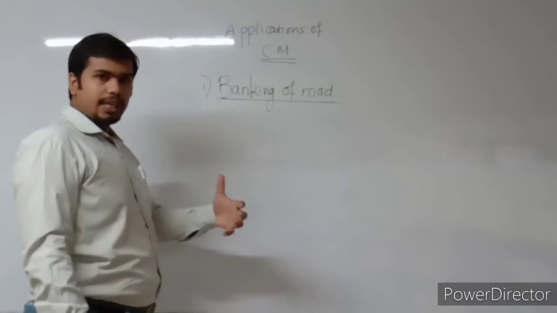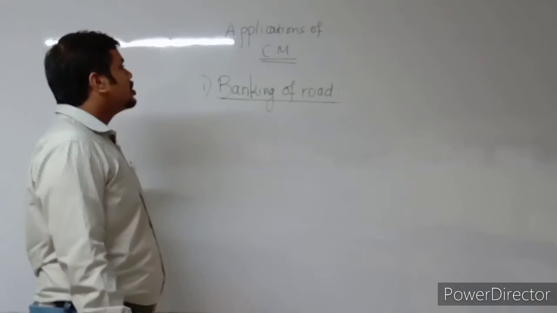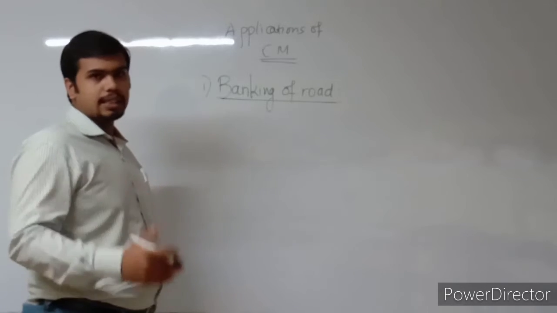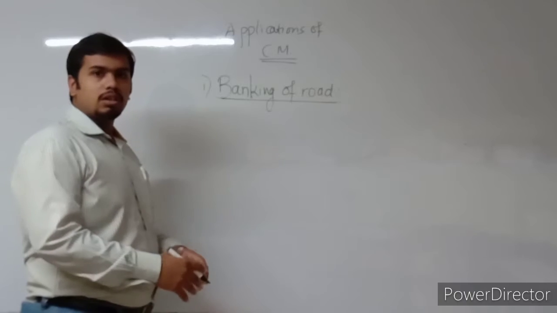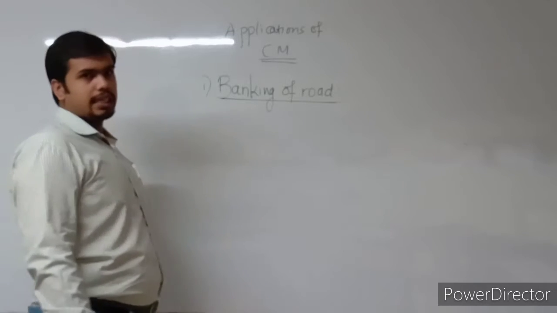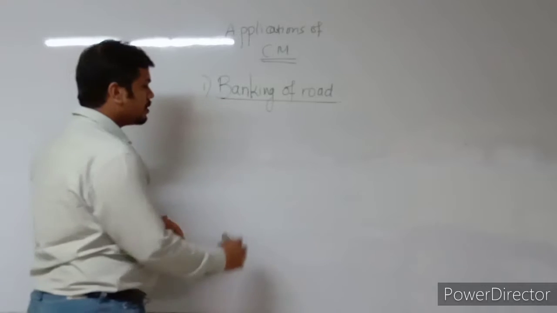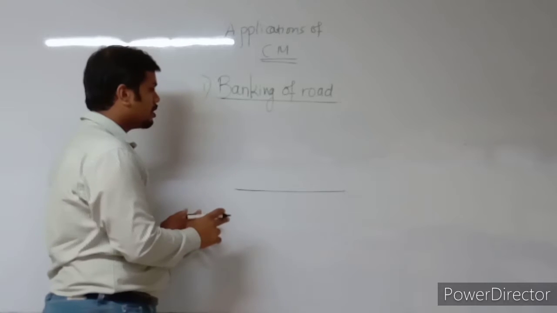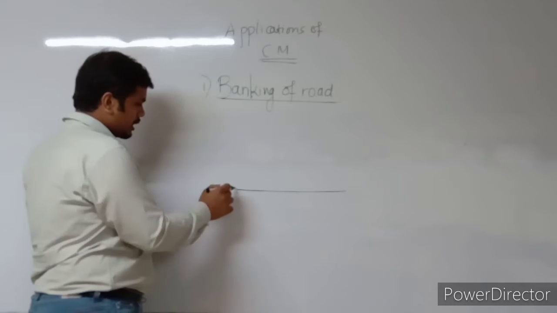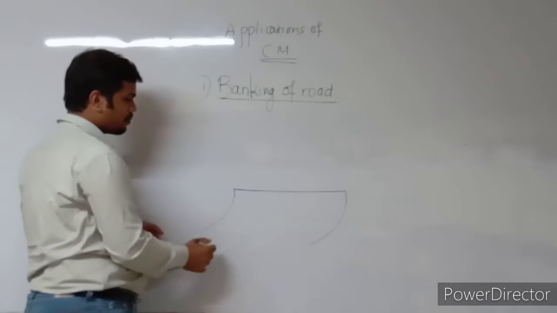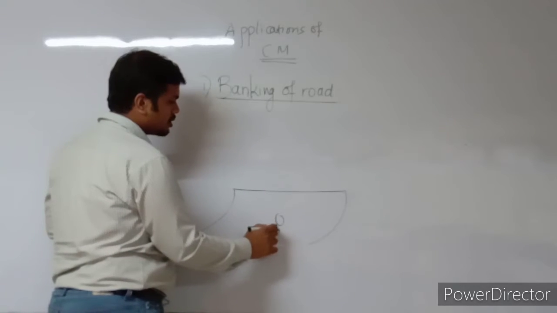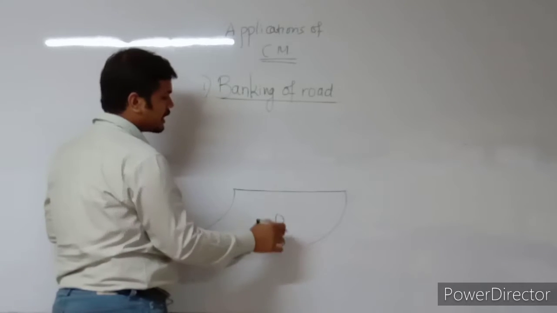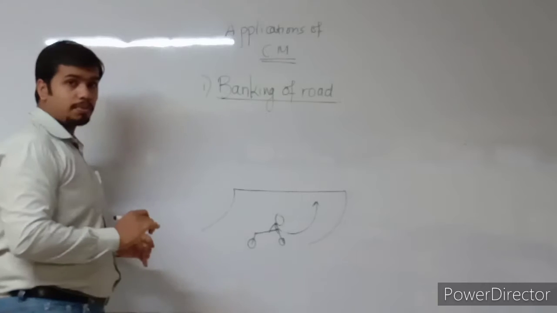And which is of great use, as we know. So what is banking of road basically? First of all, I tell you the concept, and then let us go to the mathematical terminologies which are involved inside it. Whenever we are traveling on a horizontal road, suppose there is a turn, and suppose here there is a person who is riding a bike and he is taking a turn. There is a sharp turn involved.